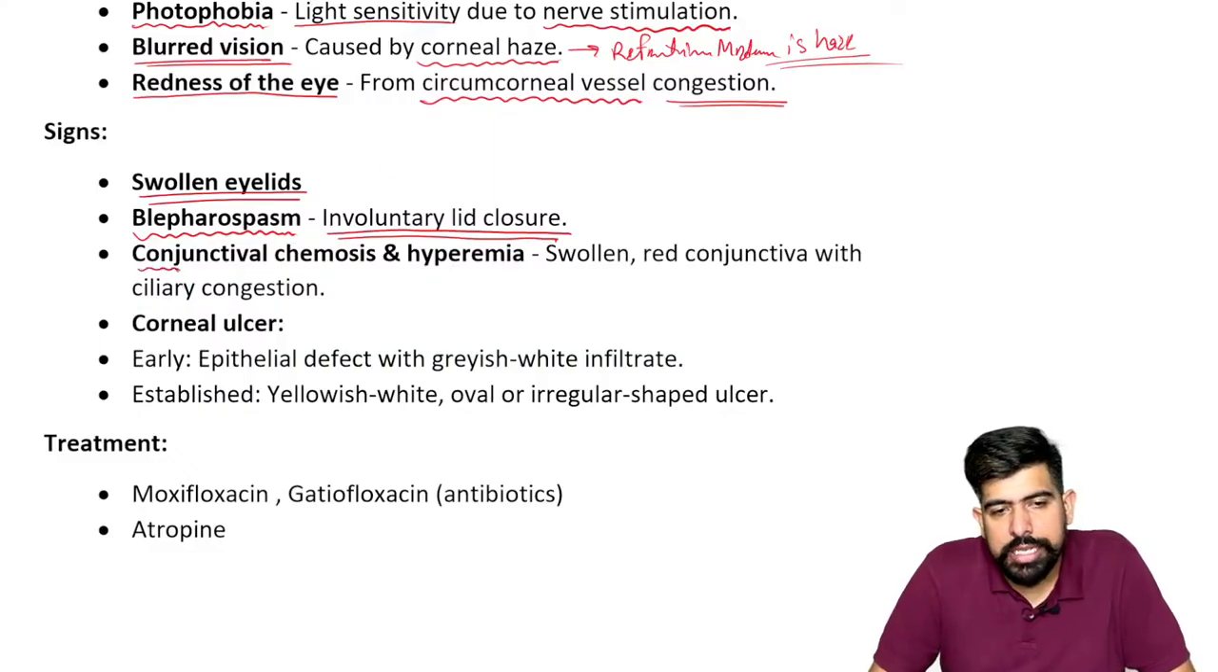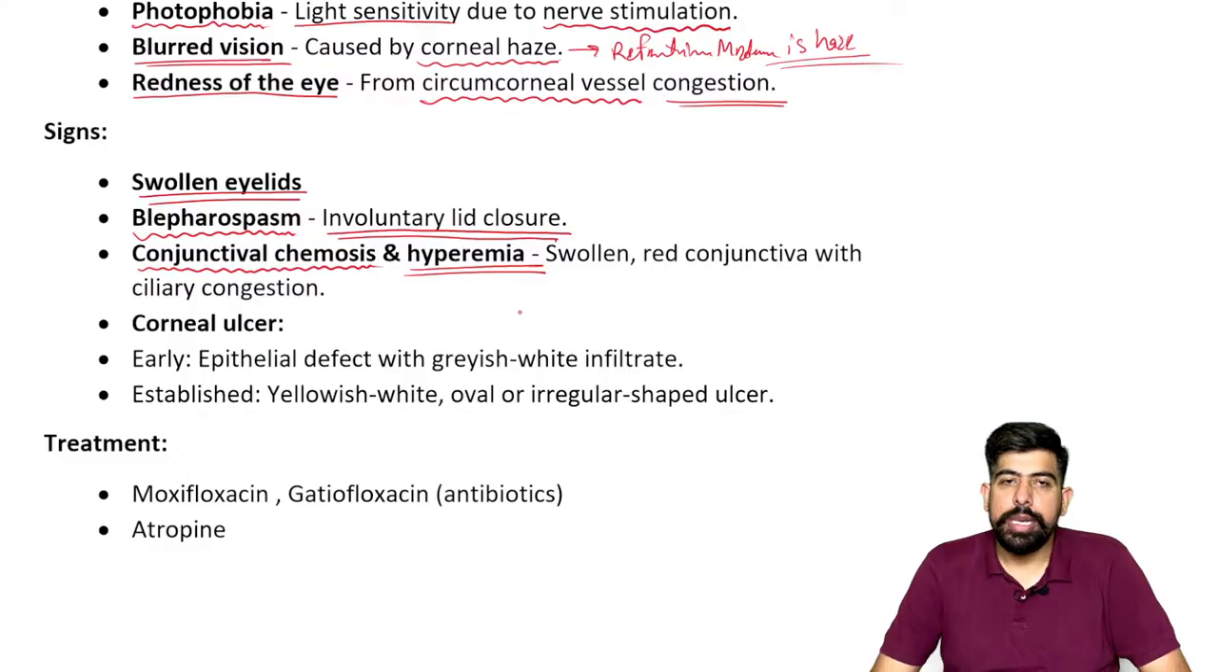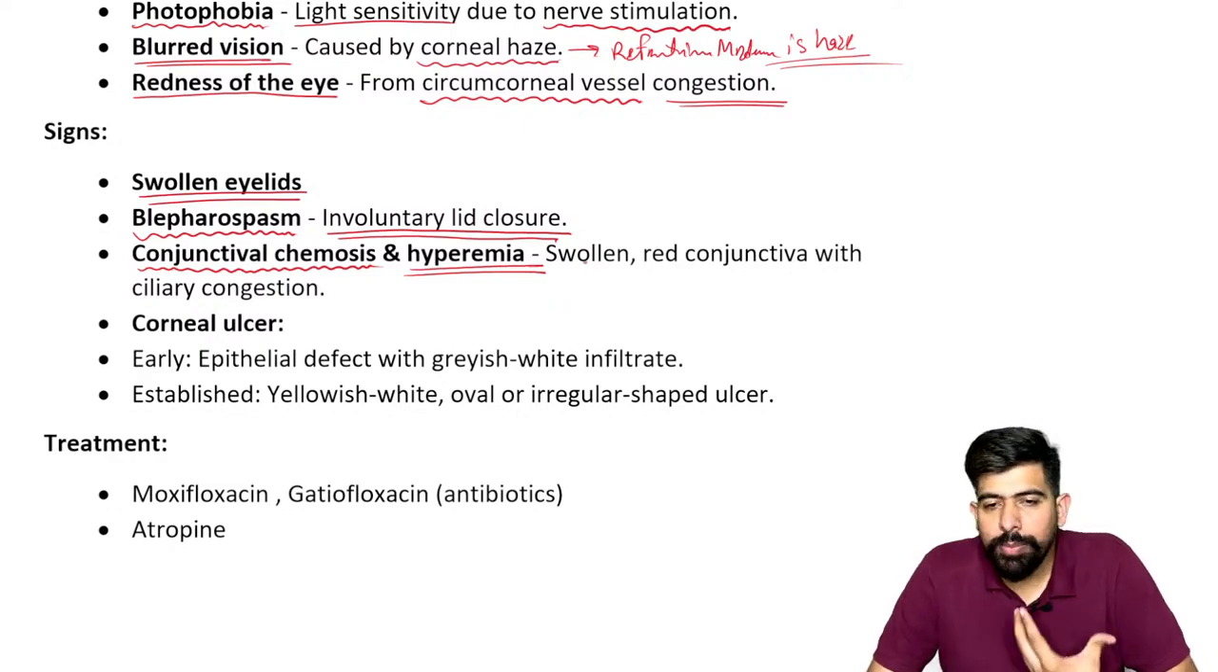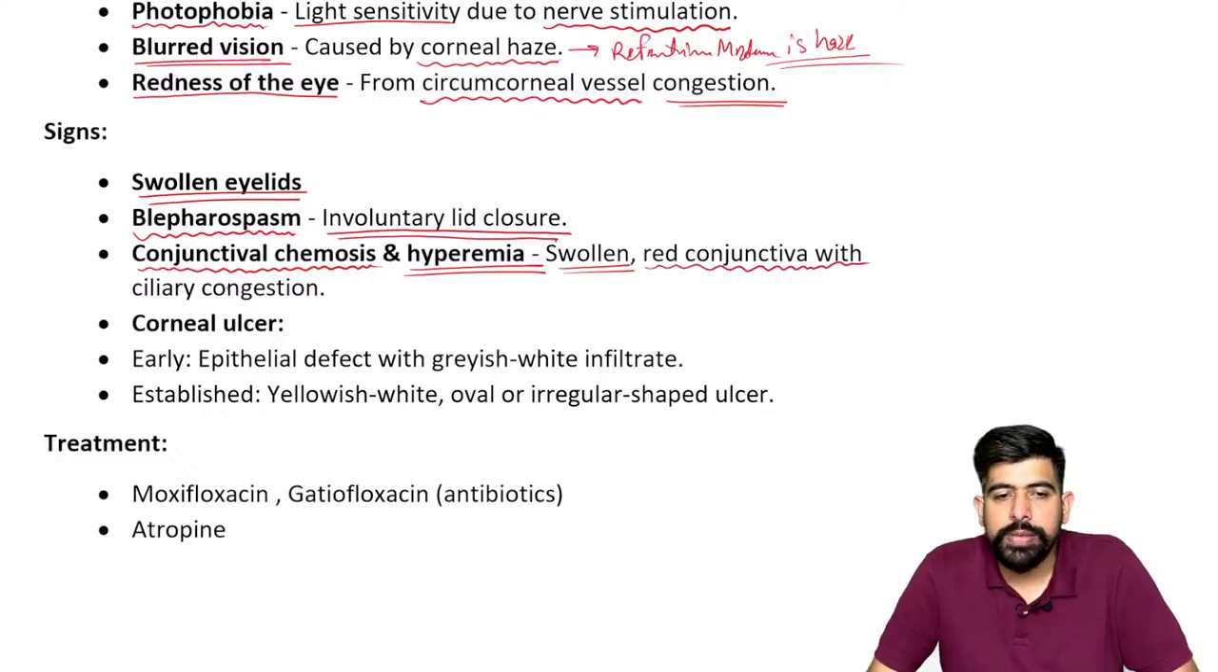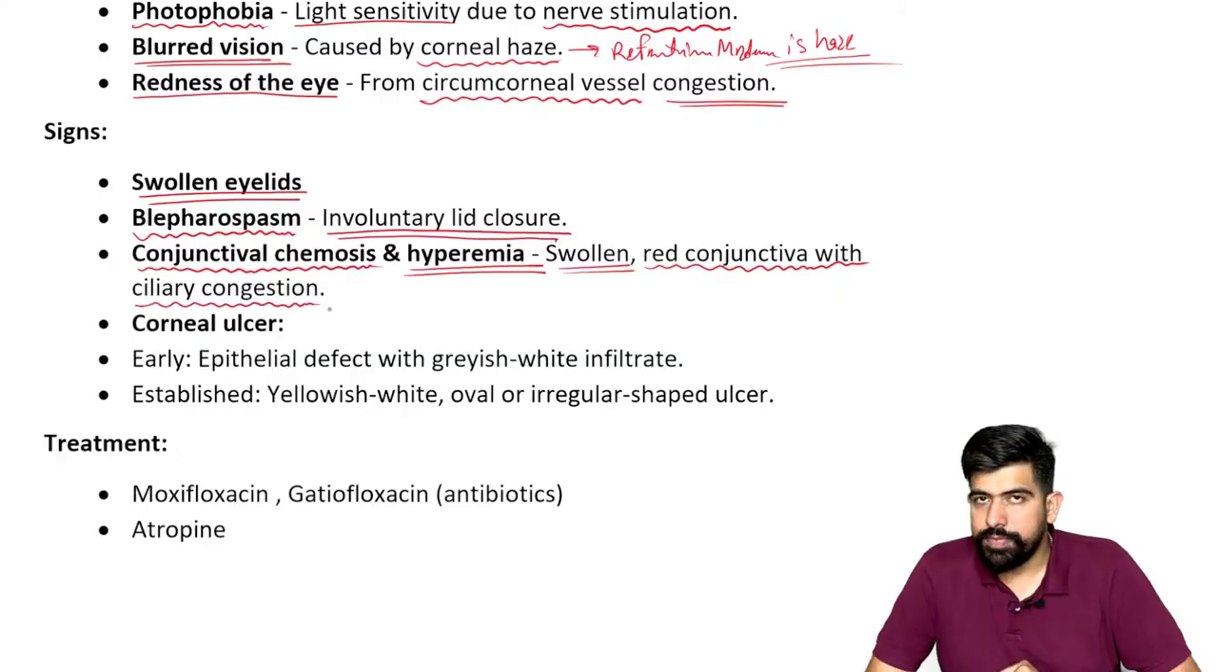Also, next is the conjunctival chemosis and hyperemia. In conjunctival chemosis, some of the chemicals will be released, with your ciliary congestion, right? And hyperemia: hyper is more, emia means blood. So more blood will flow in this, and by this, a red conjunctiva with your ciliary congestion will be seen.